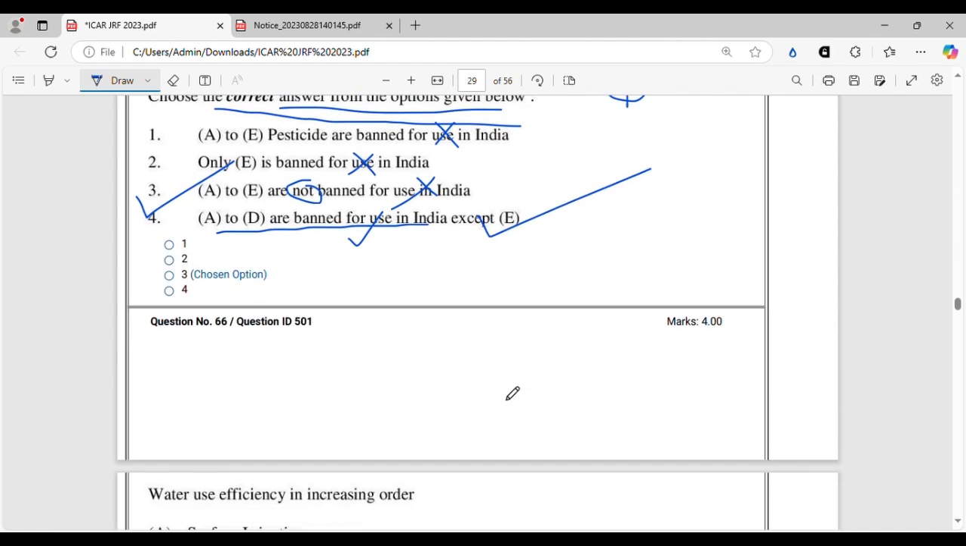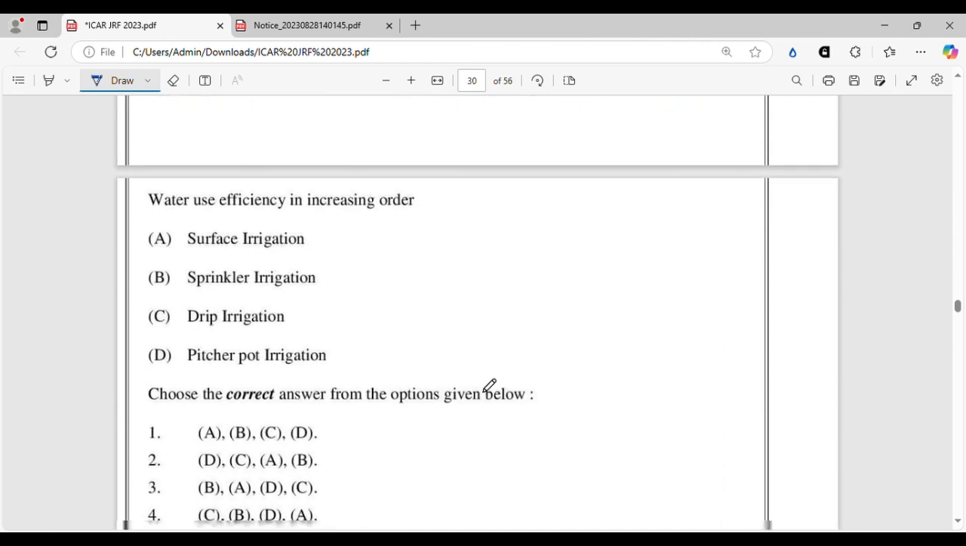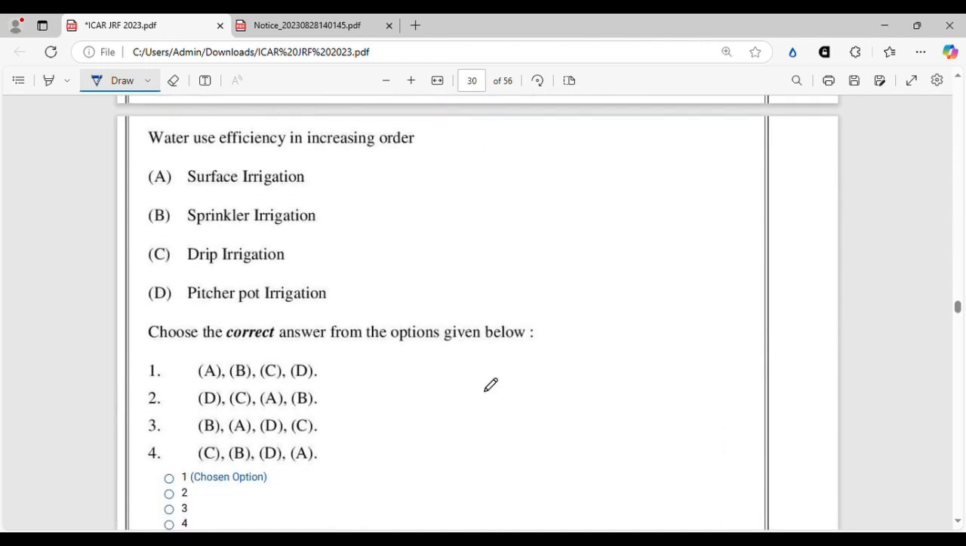Moving on. Water use efficiency in increasing order. This is a very, very favorite question of the JRF physical science subject group. You can find this question in almost every year. 2024 it came, 2023 it came, 2022 it came, 2021 it came. So consecutive 4 years this question came. If you do proper analysis of previous year question paper, then for questions like this, you don't have to waste your time at all. You can just mark it in 5 seconds and go on to the next question.